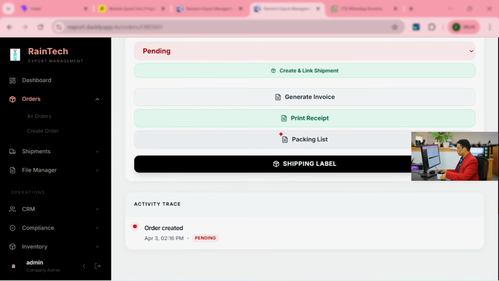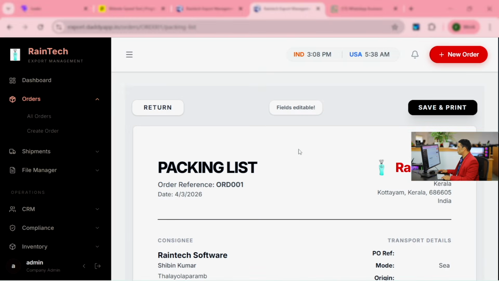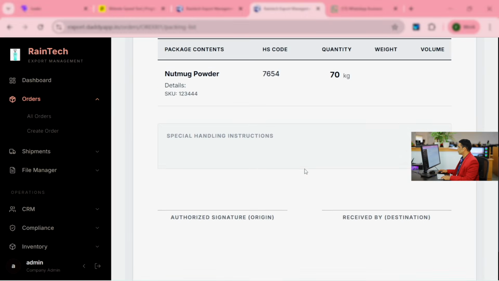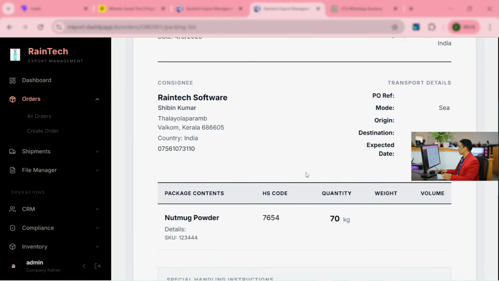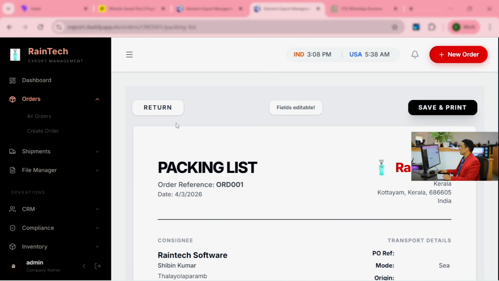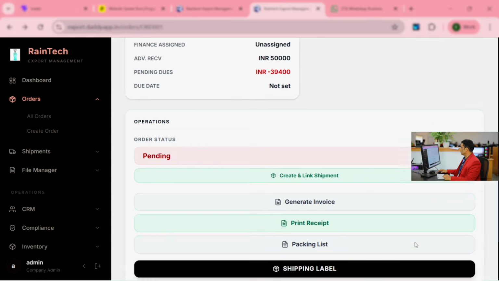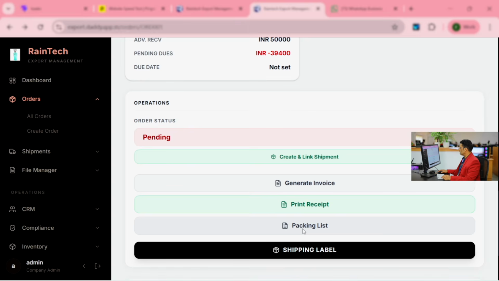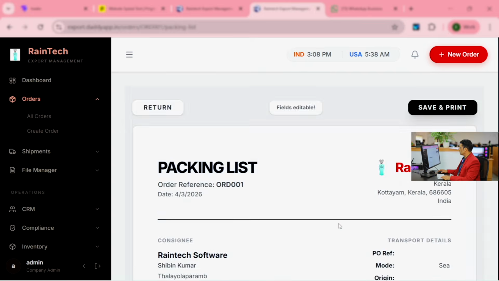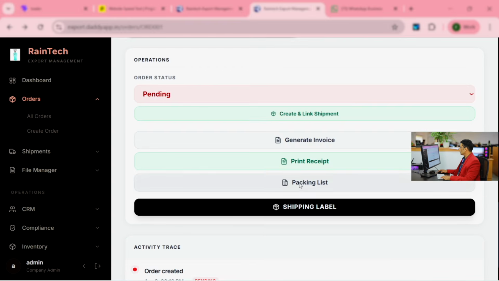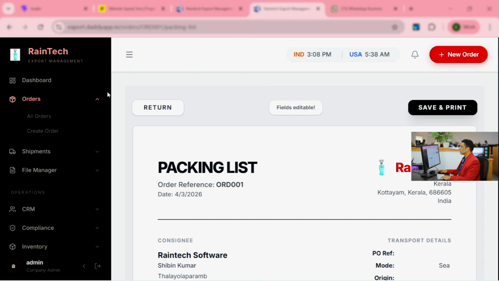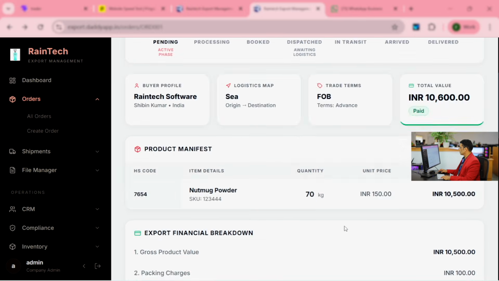And if you want to print the packing list, you can click on that. Click the packing list. This is the packing list. All formats you can customize. And return back, and you can print, print receipt, packing list, everything. Yes, this is the print receipt. And let me print out the packing list. Return.